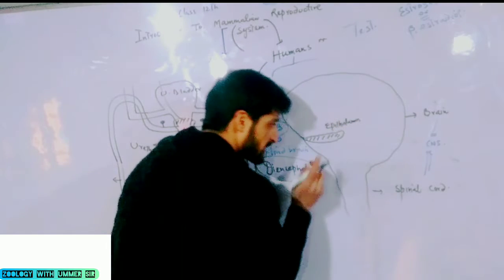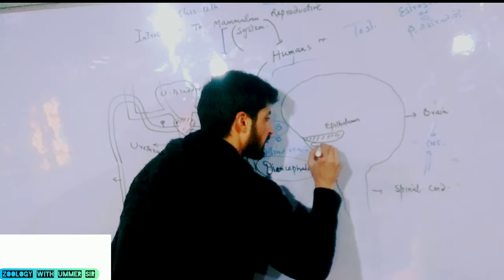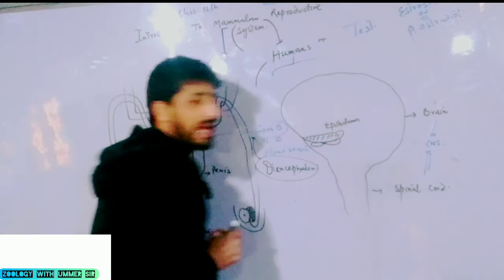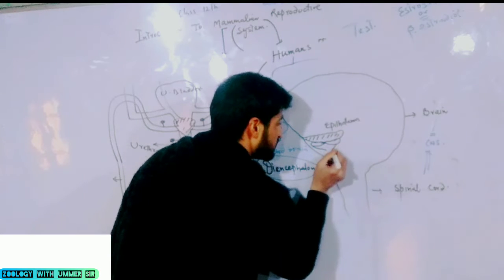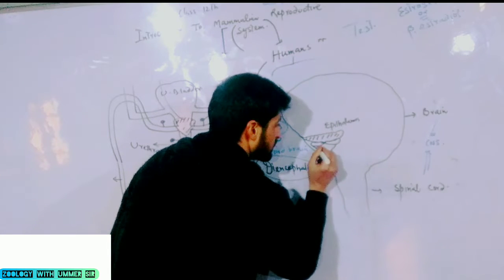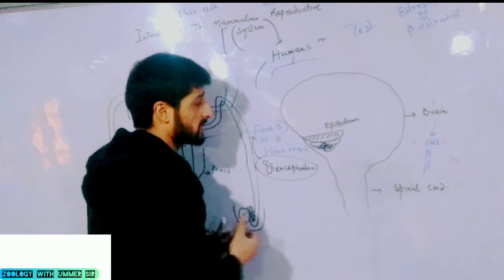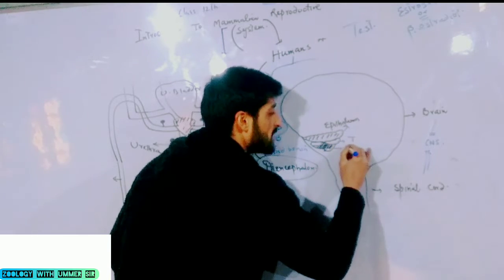Followed by epithalamus, there is another region that I call thalamic nuclei. After thalamic nuclei, there is another part, the third part, that I call hypothalamus. Epithalamus, thalamus, and hypothalamus.